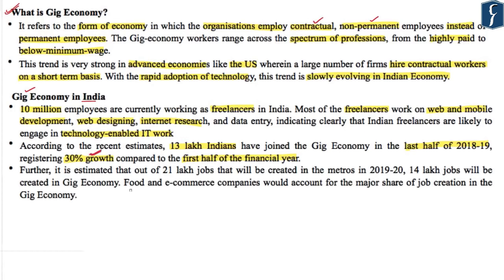Additionally, it is also estimated that out of the total 21 lakh jobs which will be created in the metro cities in 2019-20, 14 lakh of these 21 lakh jobs will be created in the gig economy. And currently in India, it is the food and e-commerce companies which account for the major share of job creation in the gig economy. Hence, food and e-commerce companies are major employers in the gig economy.